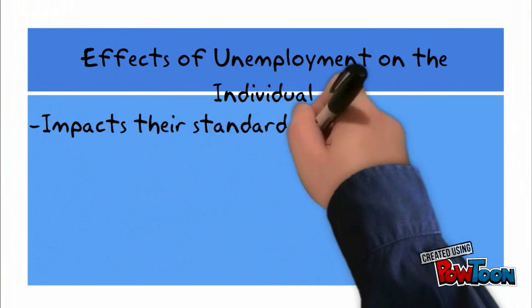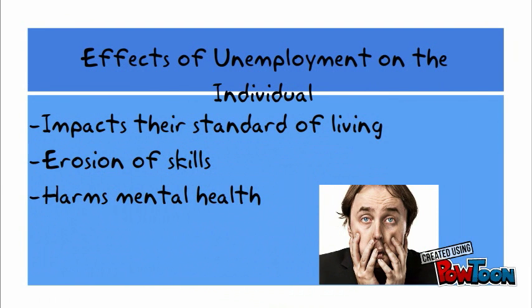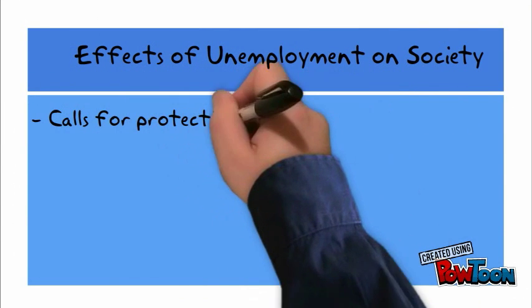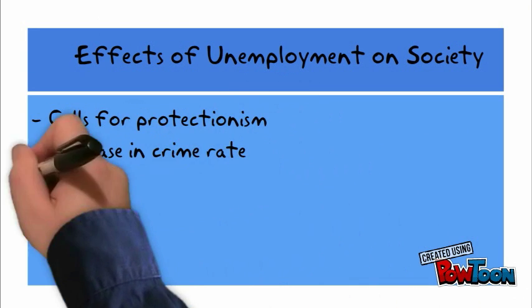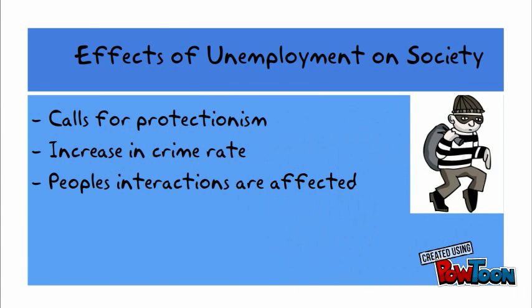An unemployed individual is seriously impacted. Their standard of living decreases significantly. They lose the skills they once had, and their mental health is harmed. There are many effects of unemployment on society. The first being that unemployment calls for protectionism and makes for harder immigration laws. The second being that there's a major increase in crime rates, and the third being that people's interactions are greatly affected.